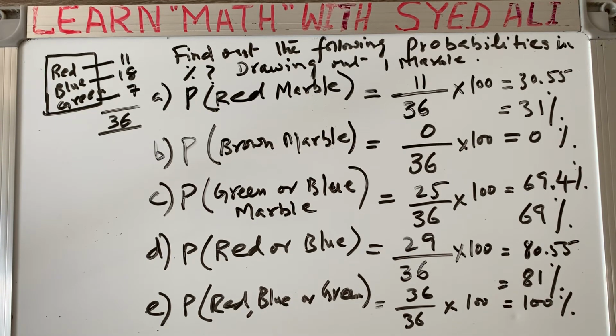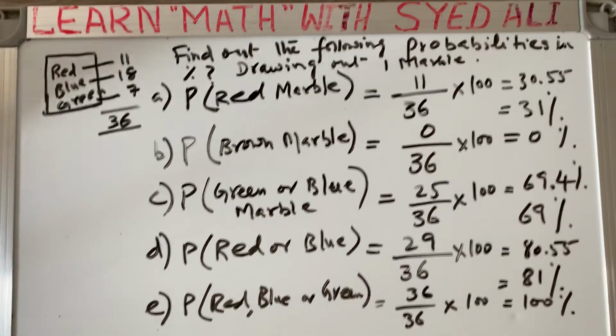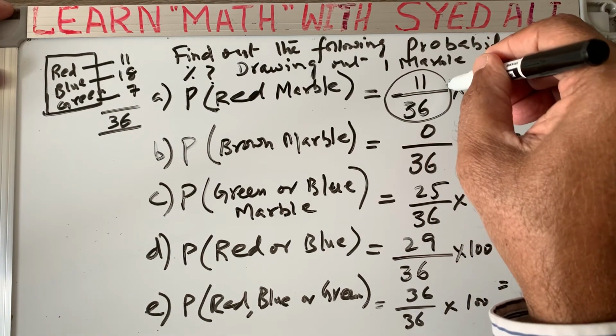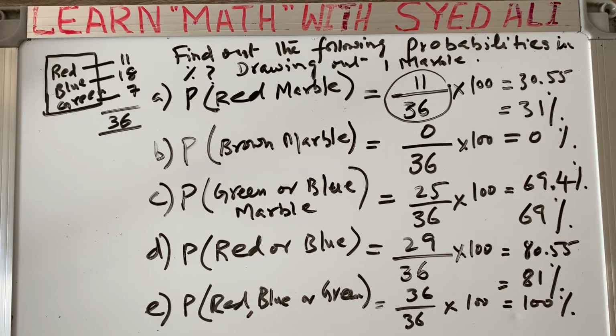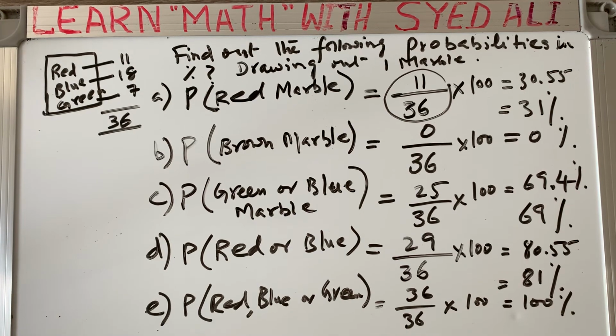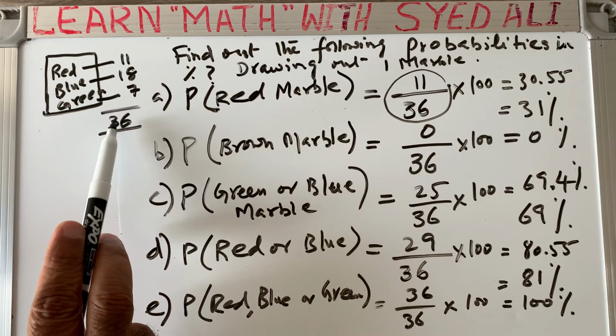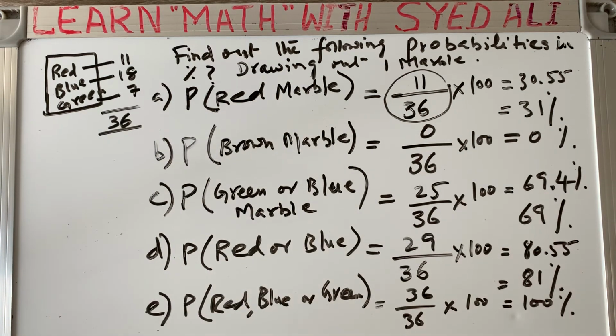If it says only probabilities, then we leave the answer here. This is the probability of getting the red marble from this box. But the question says to find the probability in percent, so you use the same formula: number of events to happen divided by the total number of possibilities, which is 36. Red is 11, so 11 over 36 is the probability, and if you multiply it by 100, you get the probability in percent.